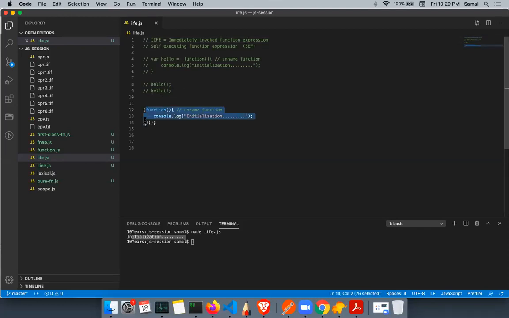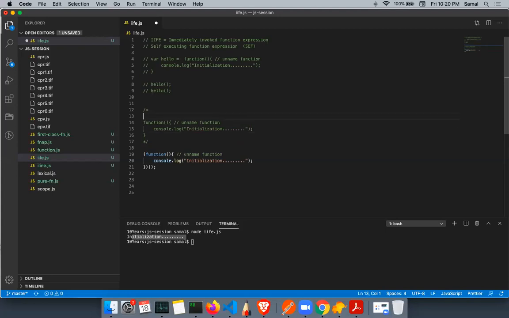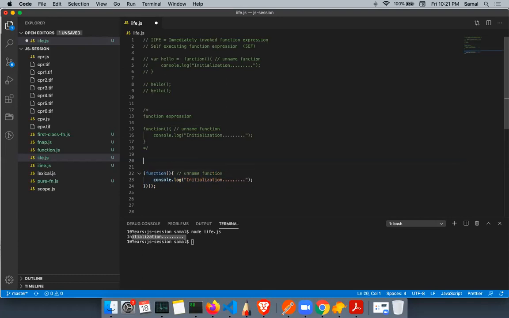So this is the function expression, this part is the function expression. And in this part we are invoking the function.